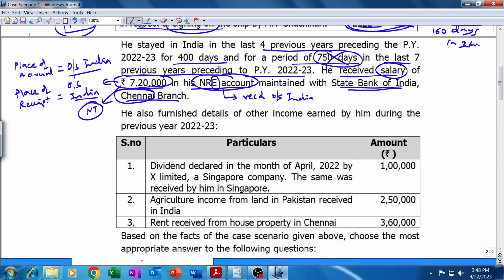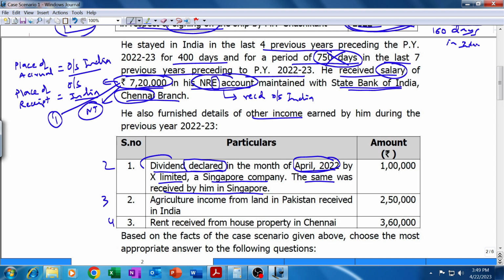Further, he also furnished the details of his other income earned by him during the previous year. 1, 2, 3. So total 4 incomes are there. This is the first income, salary, then 2, 3 and 4. Next is dividend declared in the month of April 22. Now dividend is taxable in the year of declaration, which is the current year, by X Limited, a Singapore company. The same was received by him in Singapore.